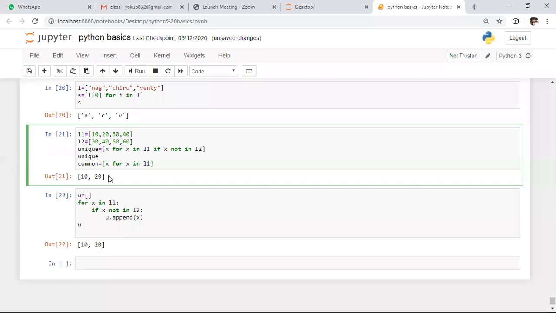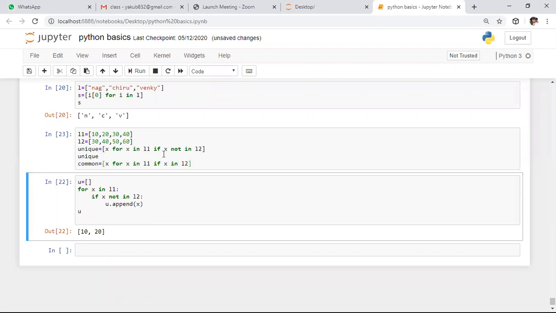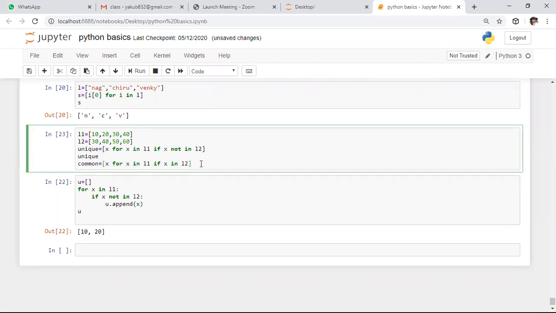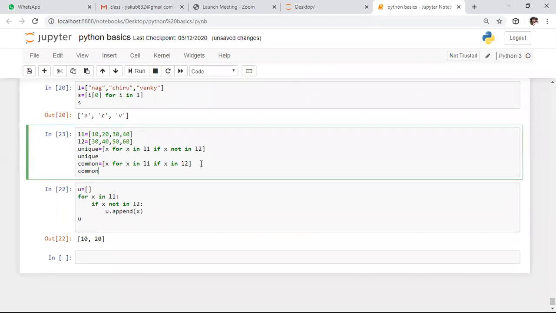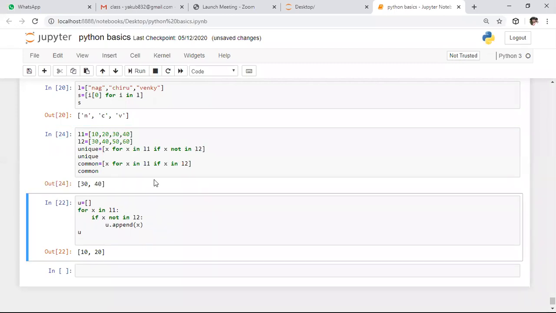After this, which condition is set? Yes, we need to check this condition: if x in L2. Whenever x is present in L2, then only we need to print this x value. Whenever this condition is satisfied, then only we need to perform this. So here, if you execute this portion and want to print the common elements present between both, here it is a program.